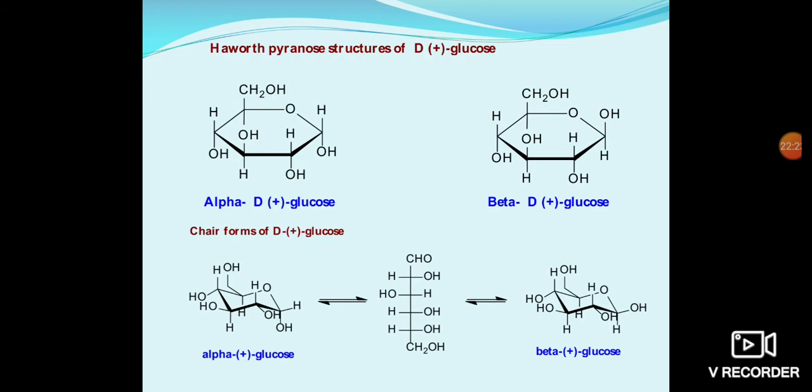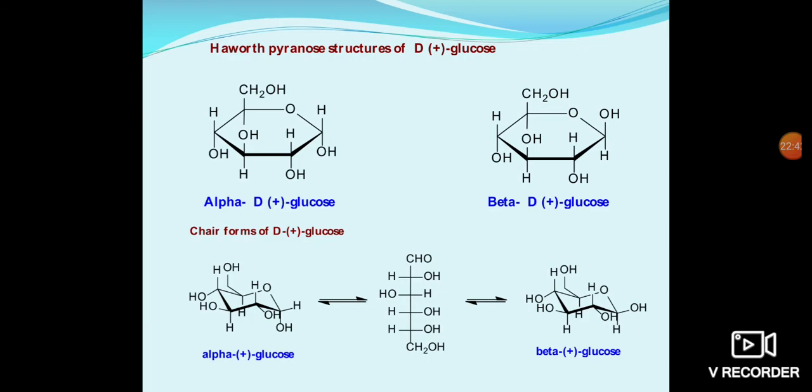The groups lying downwards in the average plane of the molecule are called alpha groups, and those present upward are called beta groups. If big groups are in the equatorial positions, the molecule gets stability.